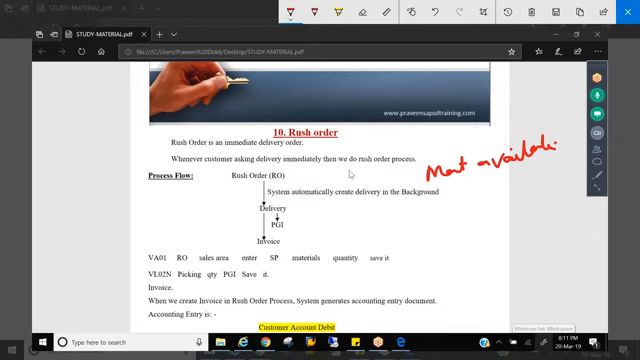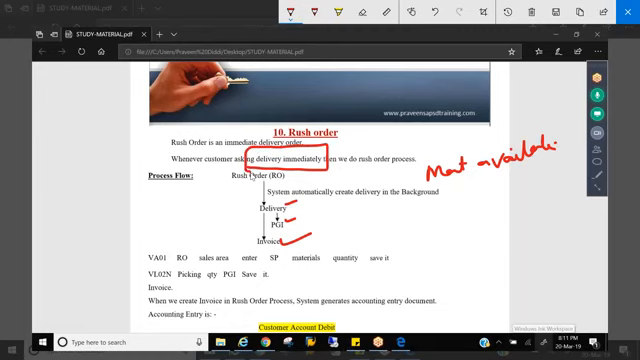Okay, company will do the delivery. If not, rest of all the process is same: delivery, EPJ, and invoice. Okay, so when we do rush order, when customer is asking for immediate delivery, most of the rush orders are orders placed after the production plans, right? So this is cash sale and rush order.